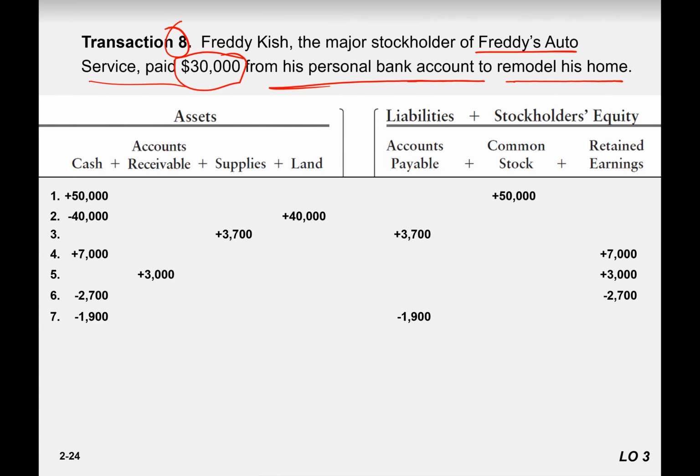Because this equation is for the Freddie Auto Service business account, the business one, not the owner one, right? And what we learned from the definition of business is that business is a separate entity and owners are separate, right? So we are talking about the corporation.